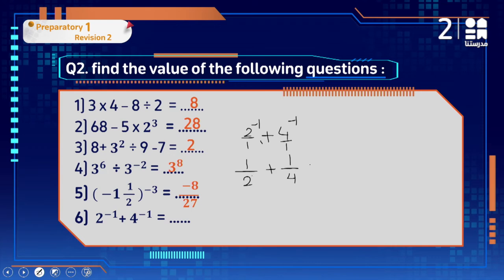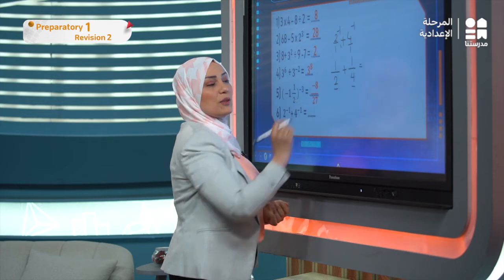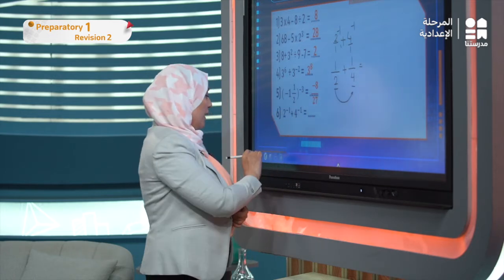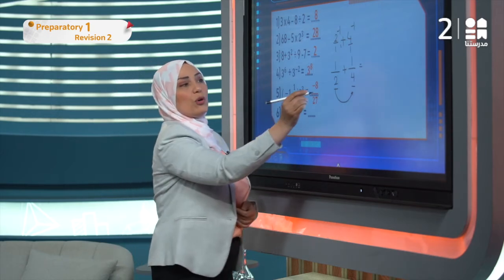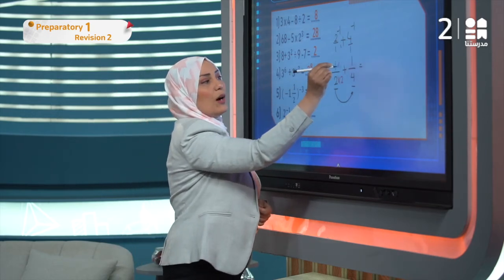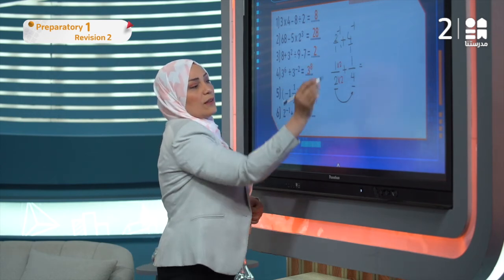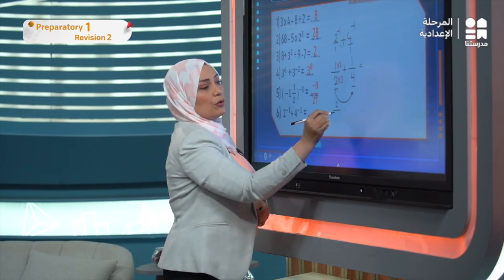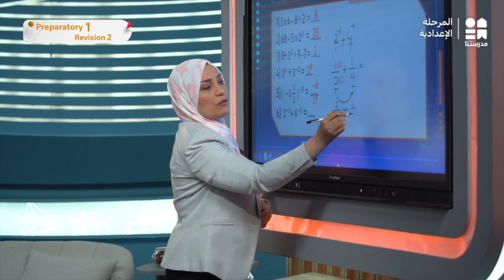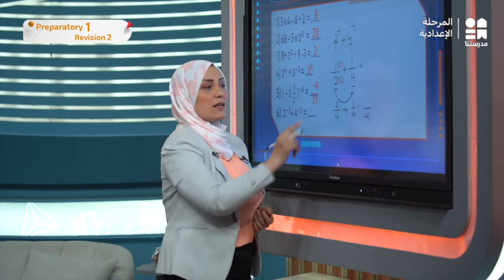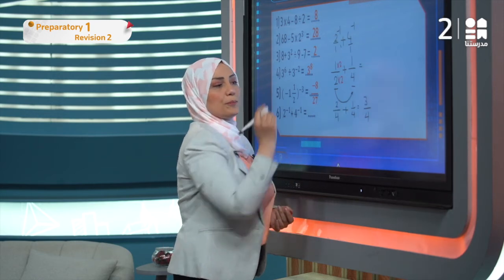Okay, how can I add the fractions? How can I add these two rational numbers? Here, which case do we have? Do we have the same denominator? Of course, no. Can I convert one to the other? Yes. We can convert this 2 to be 4 by multiplying it by 2 up and down. So the first fraction will be 1 times 2 is 2 over 4. The second one is 1 over 4. Now we have the same denominator, so we write 4 as it is. 2 plus 1 is 3.